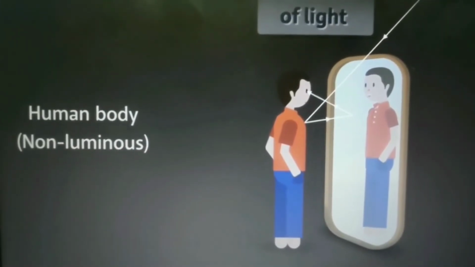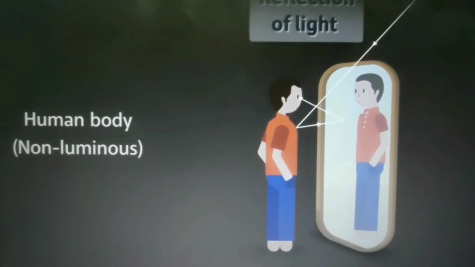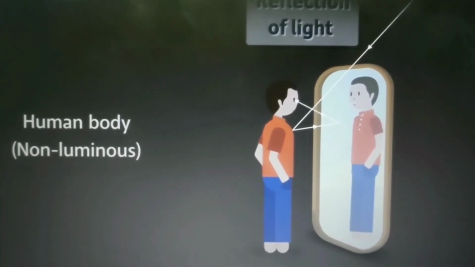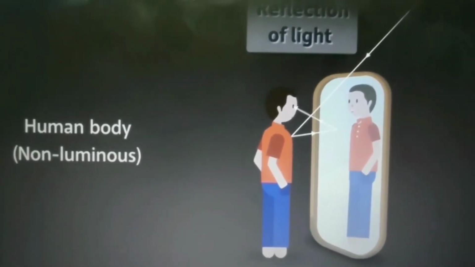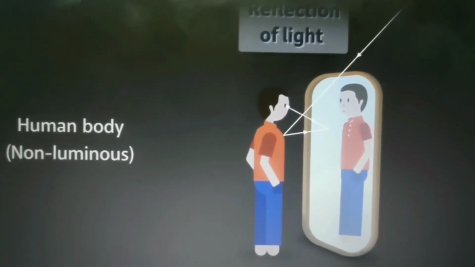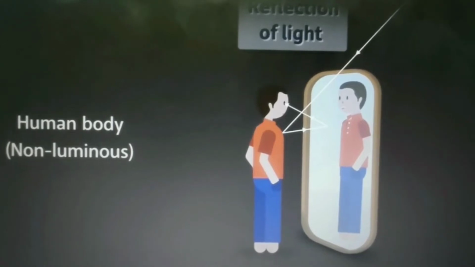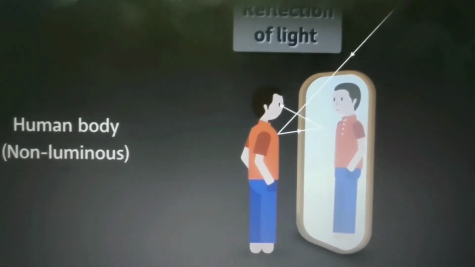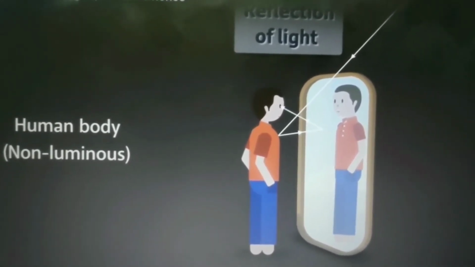See beta, daily you see your image in front of the mirror. आप mirror के आगे तैयार होते हैं, अपने आप को रोज देखते हैं. But have you ever thought how it happens? First of all, let me tell you, is human body a luminous or non-luminous object? Can we emit light of our own? No. So human body is a non-luminous object.